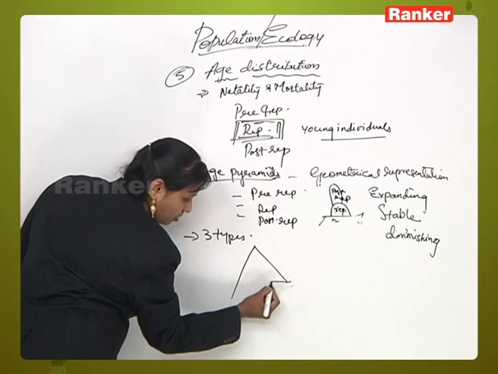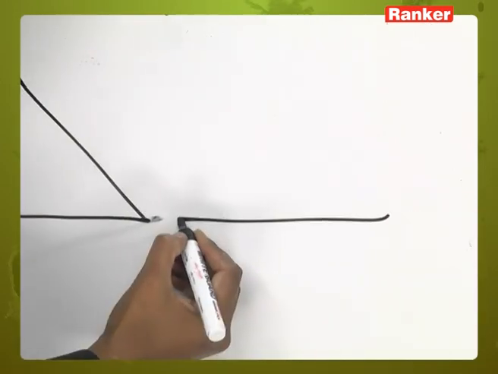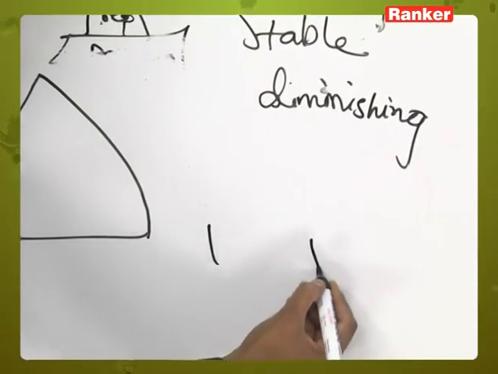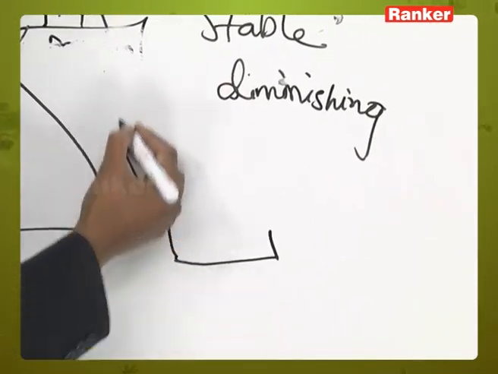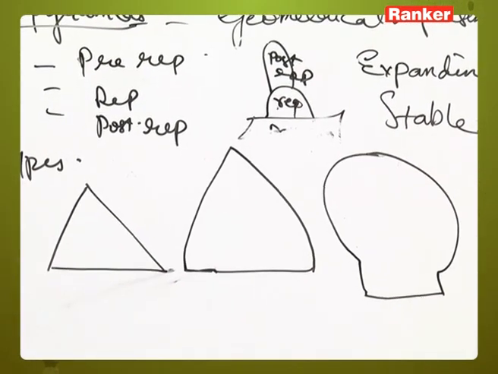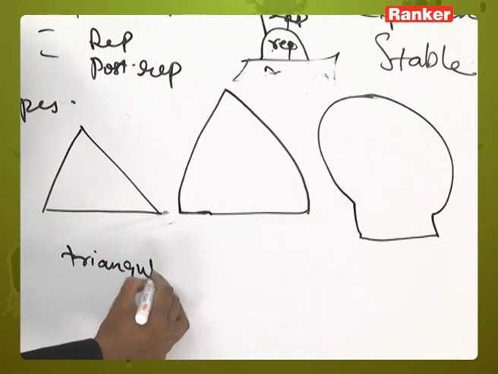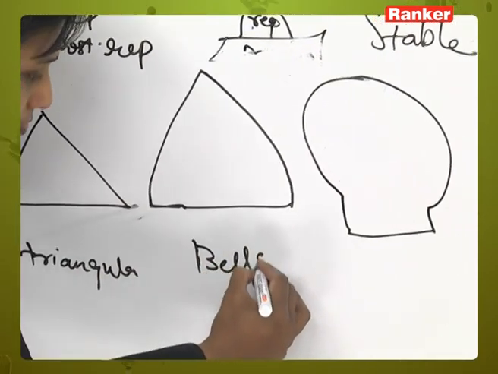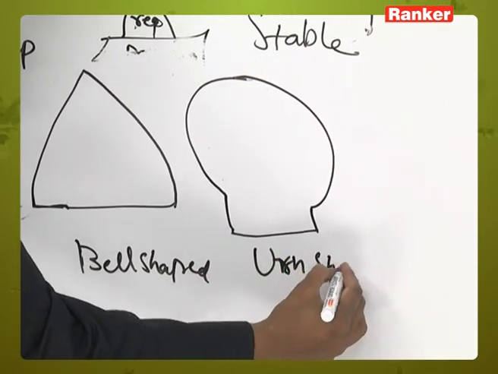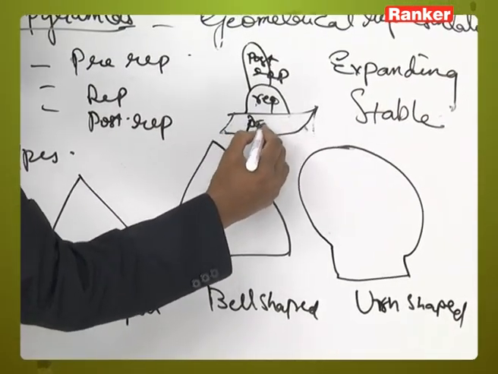Those are triangular, bell shaped and urn shaped. Okay, the age pyramids can be studied under 3 pyramids. Those are called triangular, next bell shaped, next urn shaped. Okay, here remember the base is always occupied by the pre-reproductive phase.